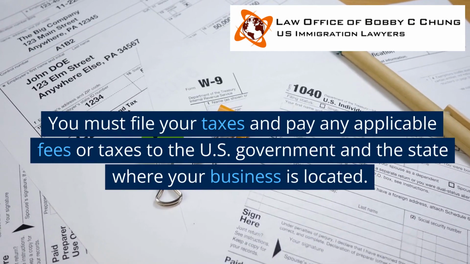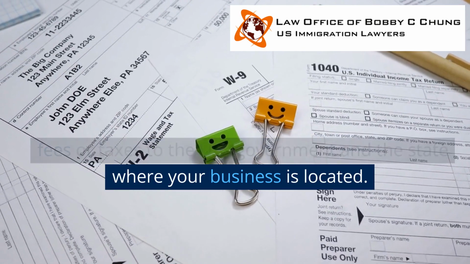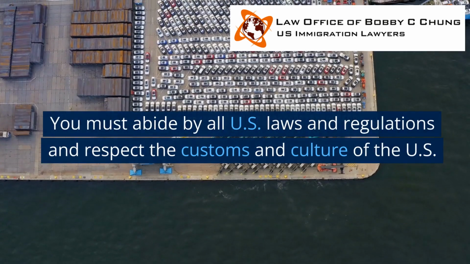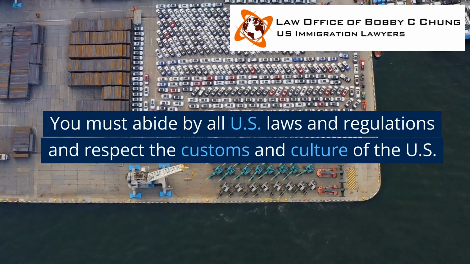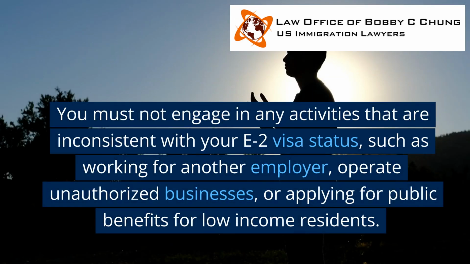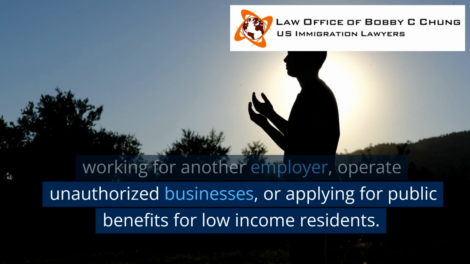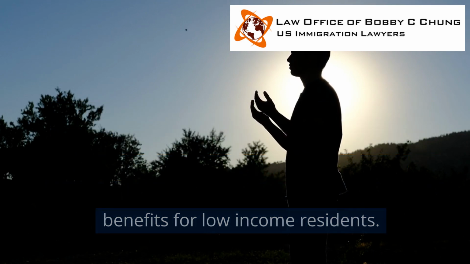You must file your taxes and pay any applicable fees or taxes to the U.S. government and the state where your business is located. You must abide by all U.S. laws and regulations and respect the customs and culture of the U.S. You must not engage in any activities that are inconsistent with your E-2 visa status, such as working for another employer, operating unauthorized businesses, or applying for public benefits for low-income residents.